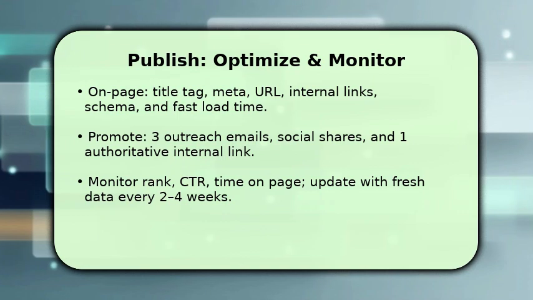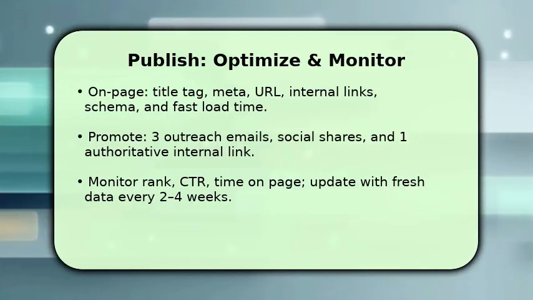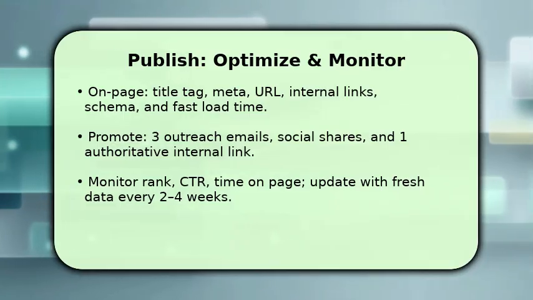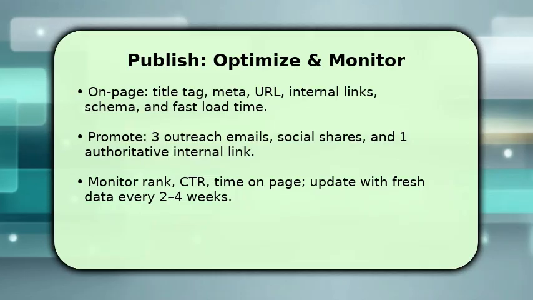Once published, promote the post with targeted outreach, social shares, and one strategic internal link from an authority page. Monitor performance metrics, rank, CTR, and time on page, then iterate, refresh data, add examples, and expand sections where engagement drops. If rankings stall, troubleshoot by checking intent mismatch and thin content. Update the brief, and rerun the focused AI rewrite.